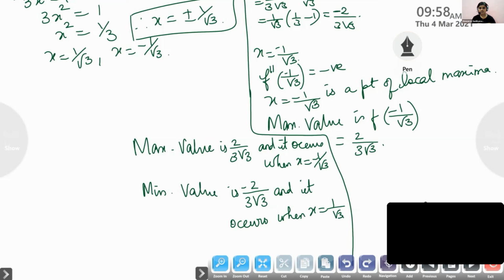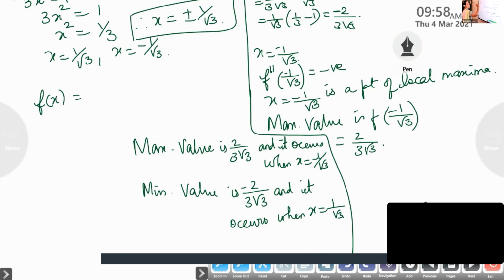Ma'am, maximum value should be minus 4 by 3 root 3, right? What is the function? f of x is, what is the function given here? x cube minus x, isn't it?